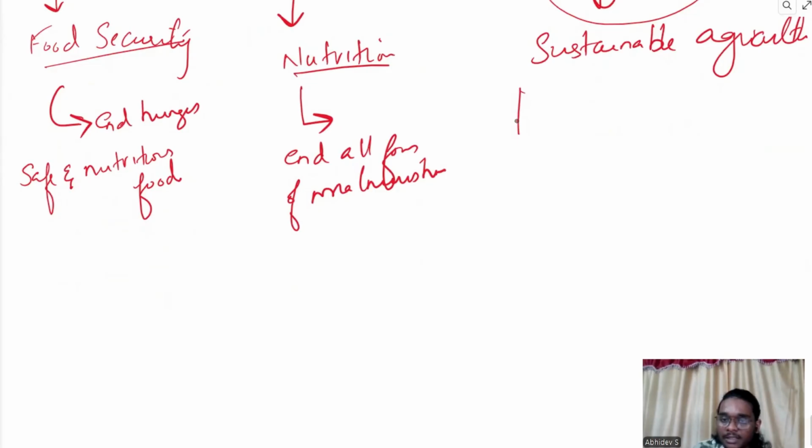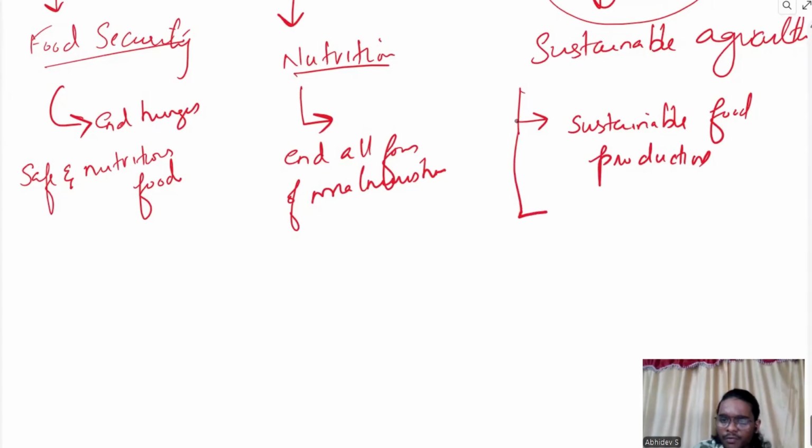Then comes the agriculture part. Here are many goals related to agriculture. So it's about sustainable agriculture, right? So what will be the first point? We need to focus on sustainable food production. Okay, we can just guess it, right? Sustainable agriculture. Then the target can be about sustainable food production.